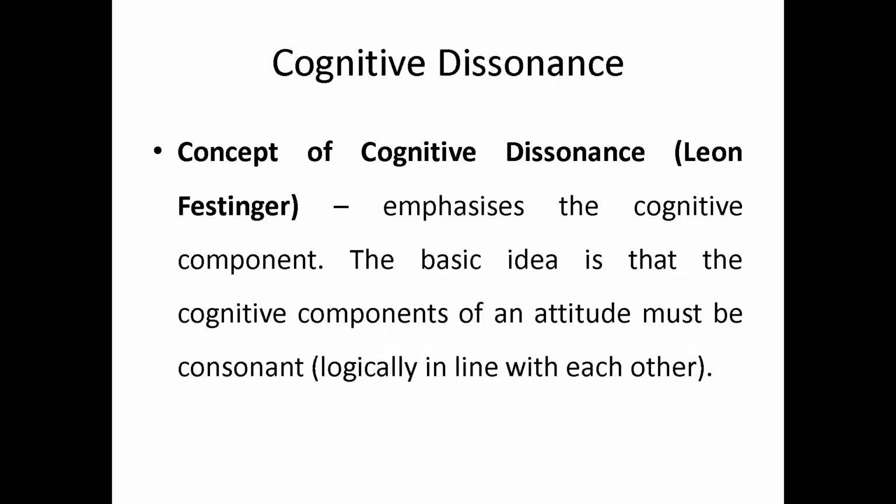Now, the basic idea is that the cognitive components of an attitude must be consonant, meaning logically in line with each other. You see, when there is a gap between these two cognitive components, this gap is generally called cognitive dissonance.